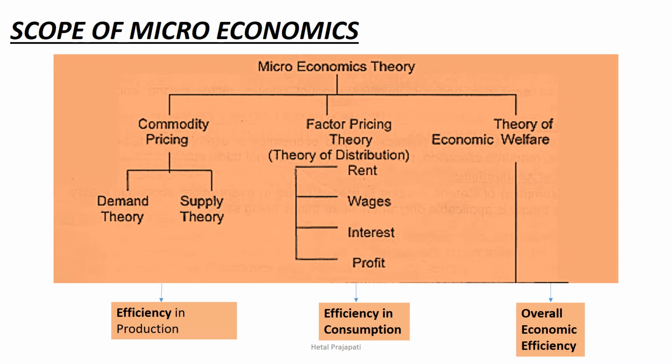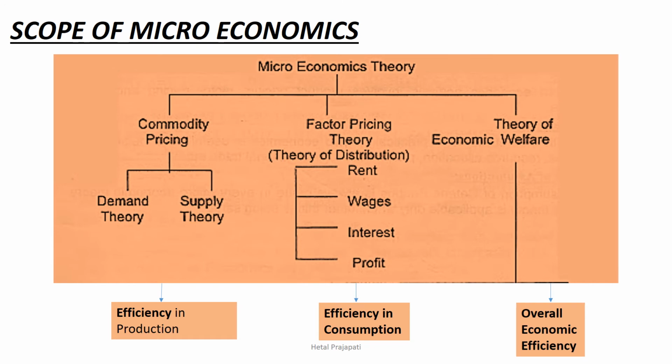Scope of microeconomics. It's in the form of theory. That is the microeconomics theory. It's divided into the 3 parts. That is, first is the theory of product pricing, or known as theory of commodity pricing. You can see in your textbook there is the theory of product pricing. Another name is commodity pricing, which is divided into the 2 parts, demand theory and supply theory, or you can say demand analysis or supply analysis, where you are going to study about the demand and supply of individual consumer and supply from the producer.